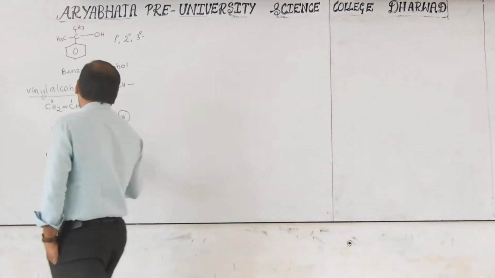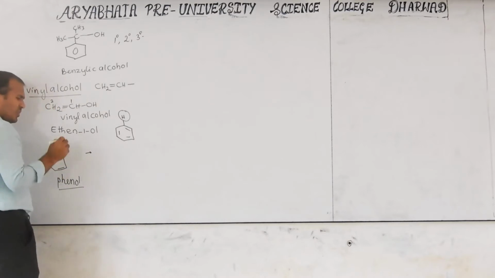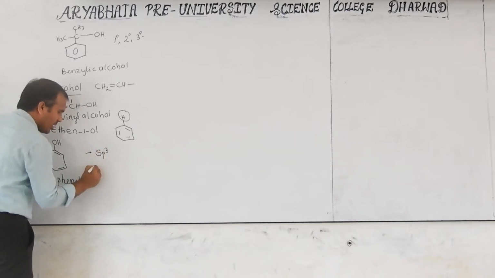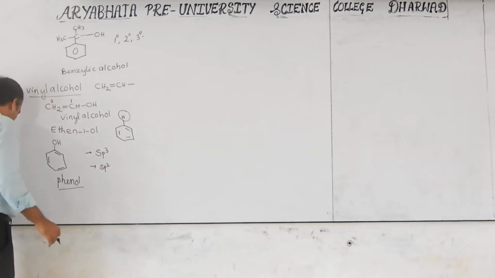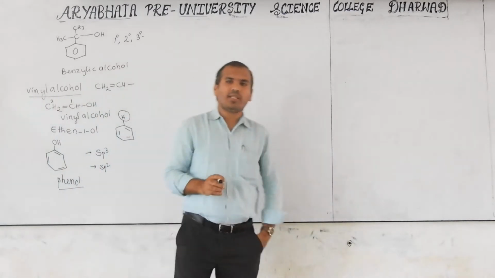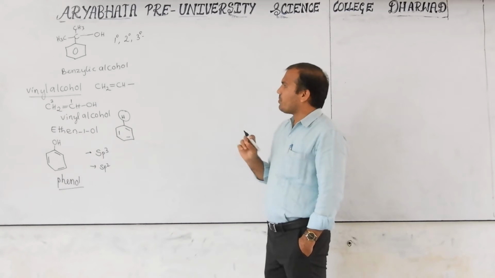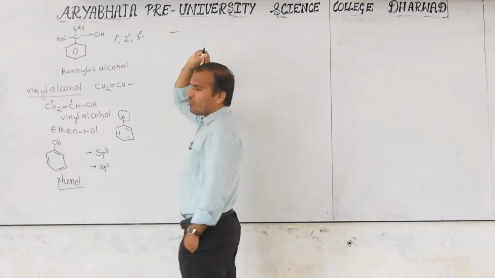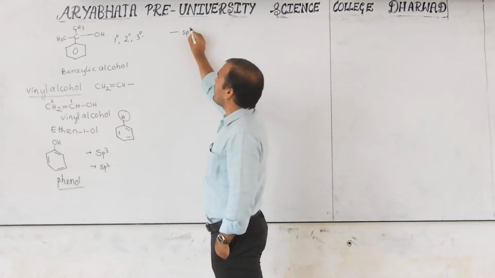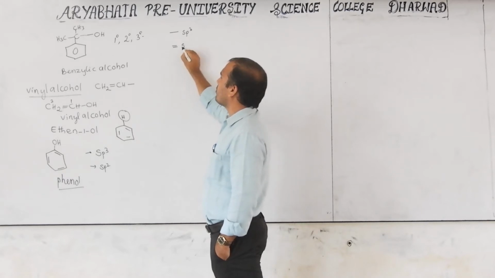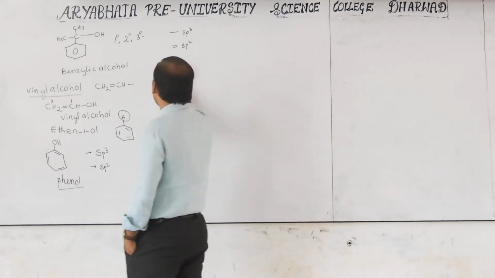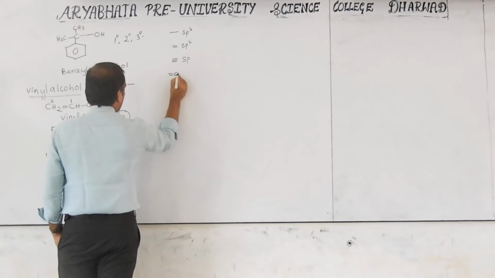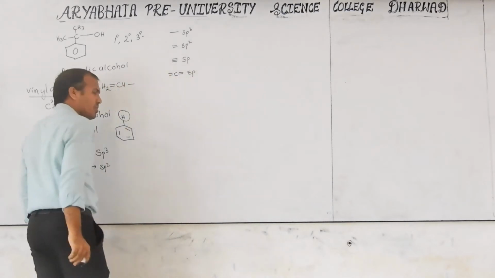But keep in mind these primary, secondary, tertiary, allylic, benzylic, vinylic, and aryl alcohols can again be classified based on the bonding of the OH group to which type of carbon: one is sp3 carbon, another is sp2 carbon. Now consider how to identify sp3, sp2 or sp hybridization, whatever is given. In organic chemistry, the shortcut: if a single bond is there, that is sp3 hybridization. If a double bond is there, that is sp2 hybridization. If a triple bond is there, that is sp hybridization. If double bonds are on both sides, that is sp hybridization.